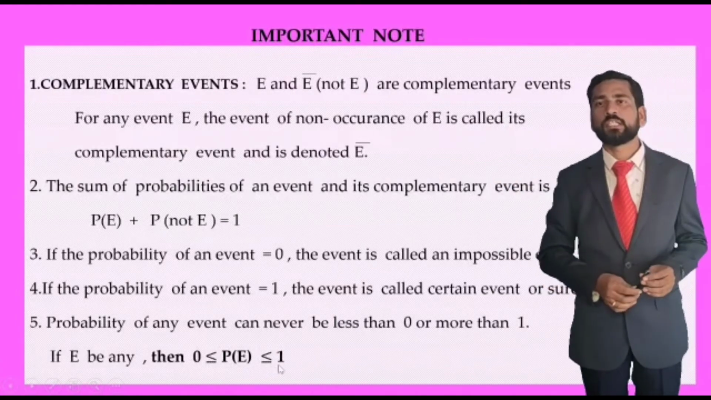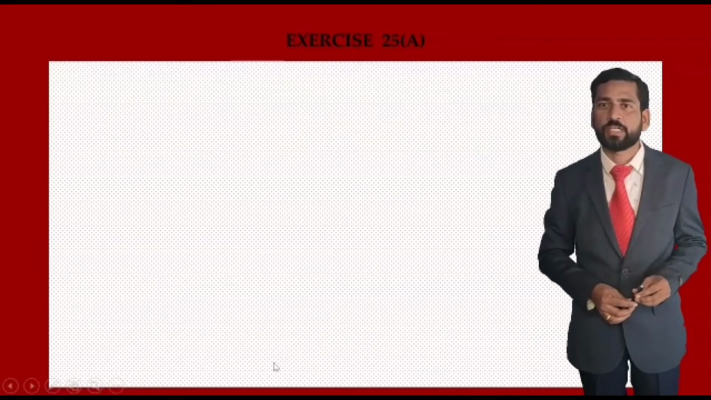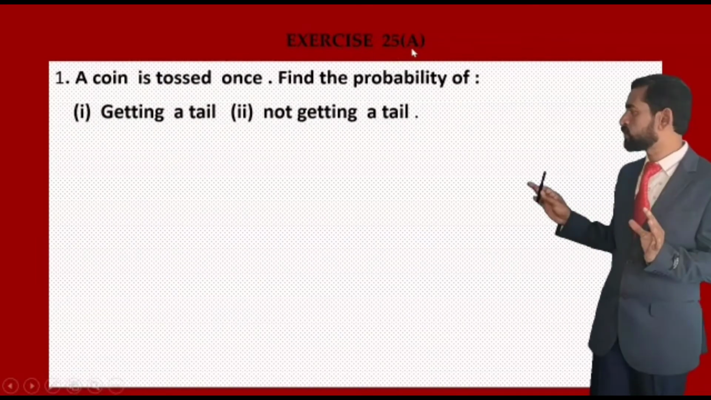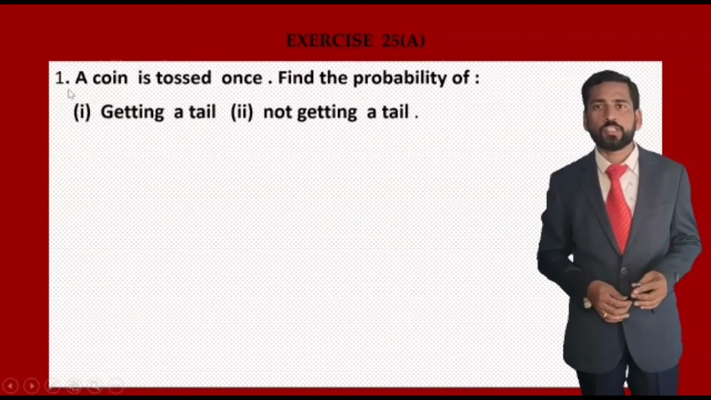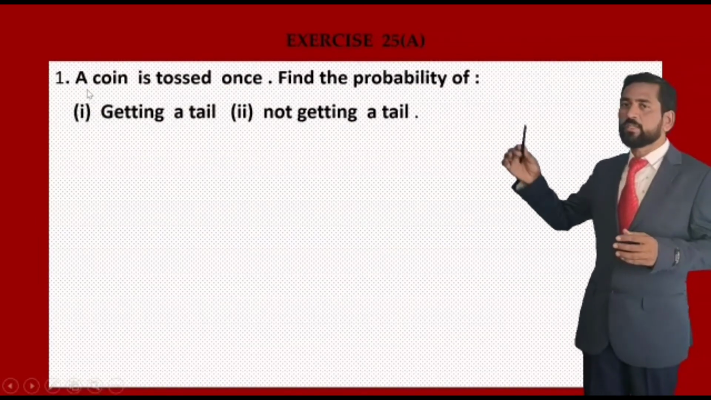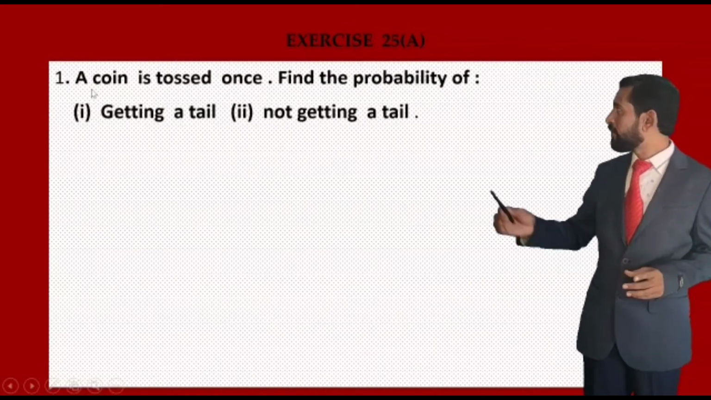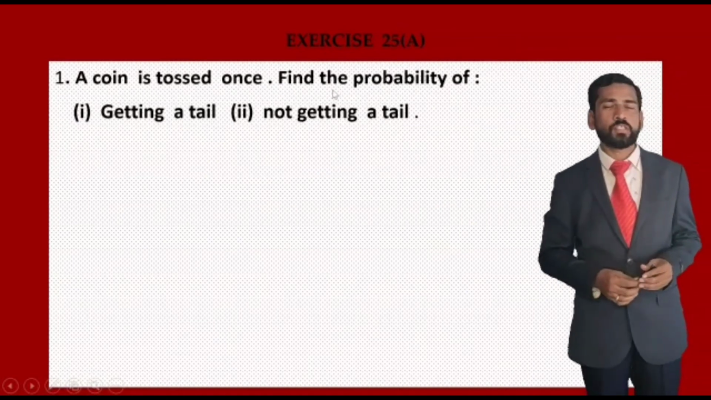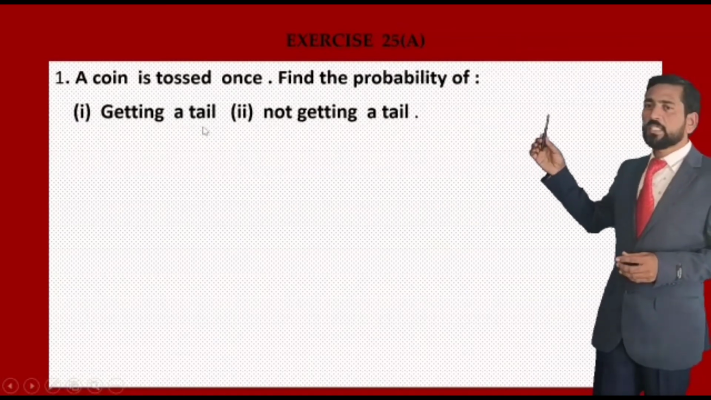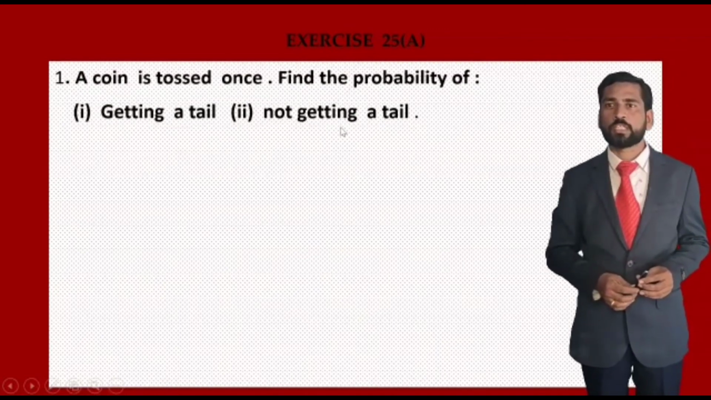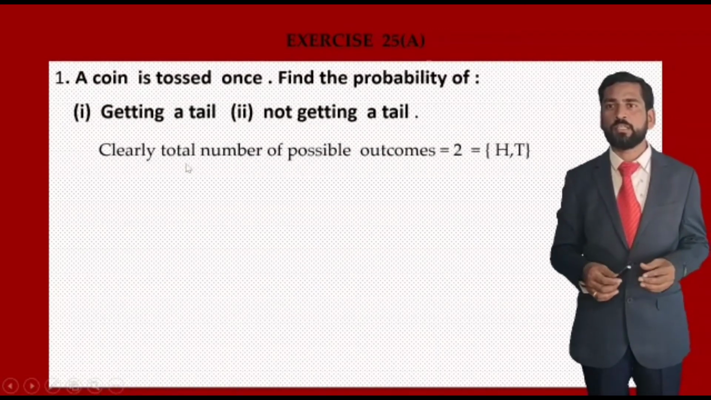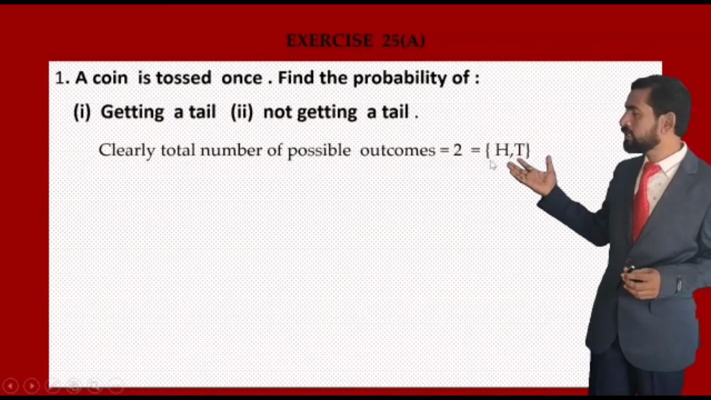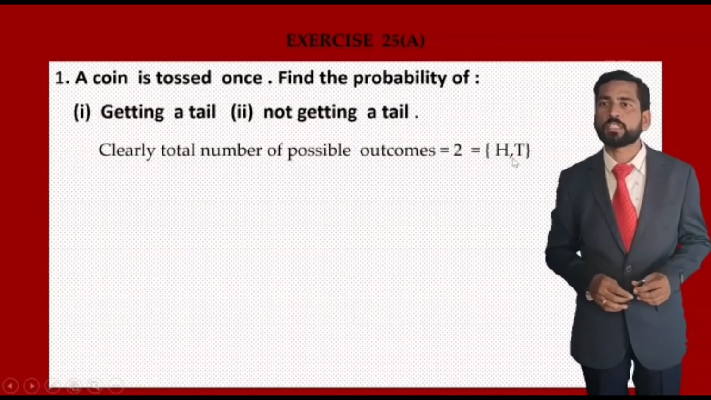Next, let us go for the main exercise of the lesson, that is 25A. The problems are very simple, just knowing the formula and substituting it, so no big calculation. Question number 1: a coin is tossed once. Find the probability of, first, getting a tail and, second, not getting a tail. Clearly, the total number of possible outcomes: a coin has two faces, head or tail, so there are two possible outcomes.